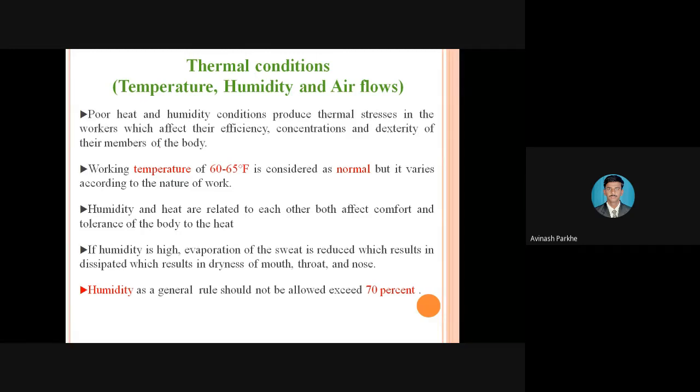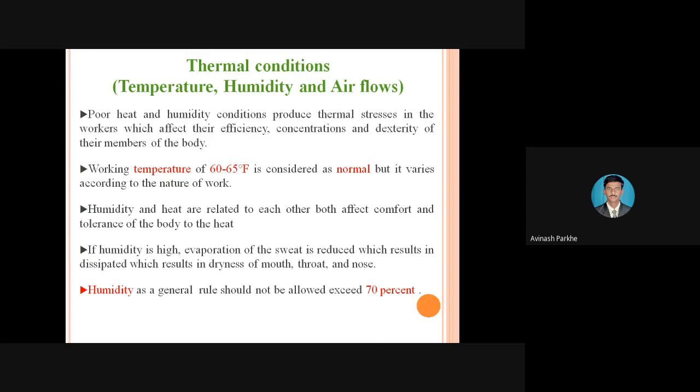the normal temperature of the body is near about 35 to 36. But if the temperature increases to more than 40 to 45, at that particular temperature it is not possible to work in the industry. Or sometimes if the temperature decreases to less than 18 or 15, that means a very cold region, in the cold region also it is not possible to work in an effective manner. So both high temperature as well as low temperature will affect the performance of the human body, and therefore the efficiency and concentration of that human body.